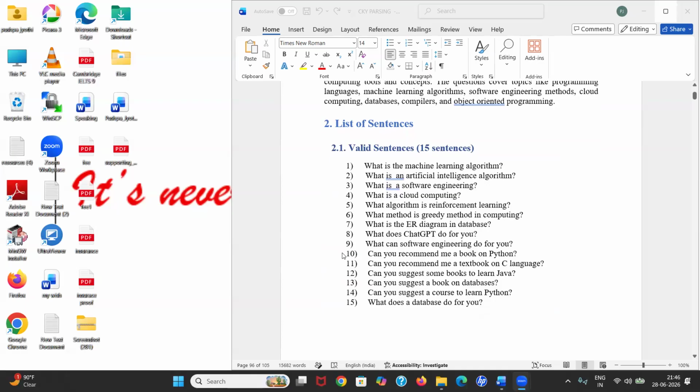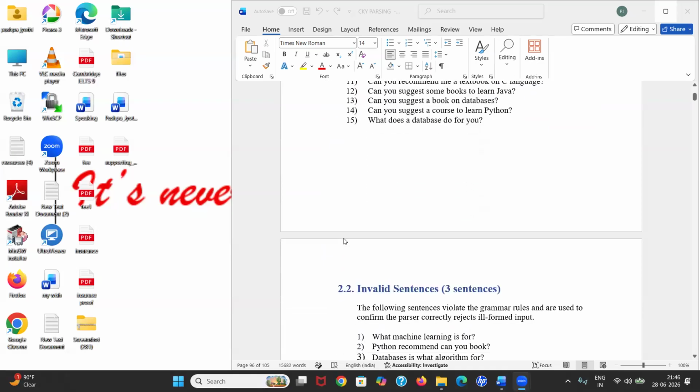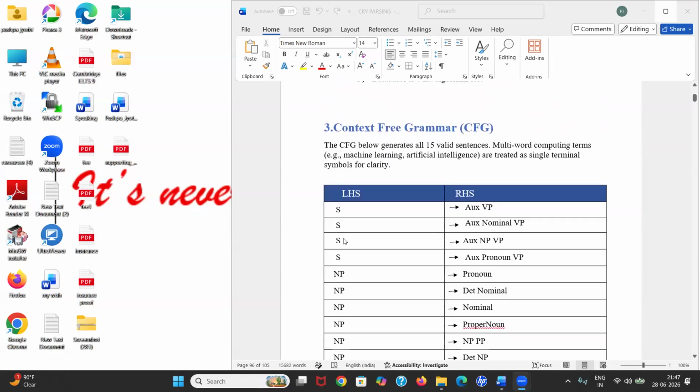Here I have 15 valid sentences and 3 invalid sentences. We'll check each and every valid sentence, and for the invalid sentences we'll make sure why it is invalid. We'll do everything here in this project. First, as I already told you, there are some rules. Based on the rules only, you have to tell whether the sentence is accepted or not. You can't orally tell it is accepted or not accepted. There are some rules, and you have to follow each and every rule.